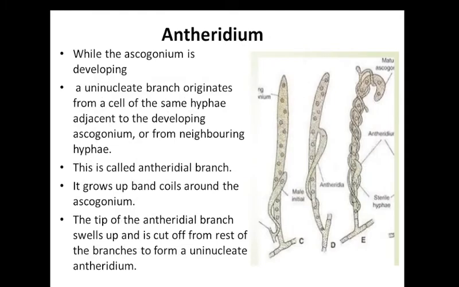Antheridium: during the development of the ascogonium, the antheridium also starts developing. A uninucleate branch originates from a cell of the same hypha adjacent to the developing ascogonium, or from neighboring hyphae. This is now called an antheridial branch. This antheridial branch grows up and coils around the ascogonium, and the tip of the antheridial branch swells up and is cut off from the rest of the branch to form a uninucleate antheridium.